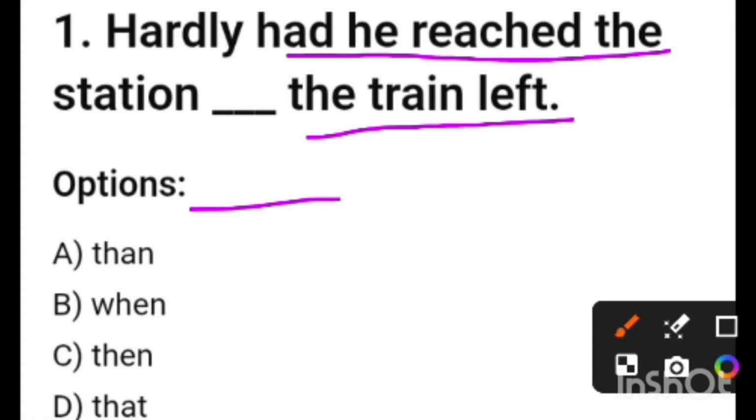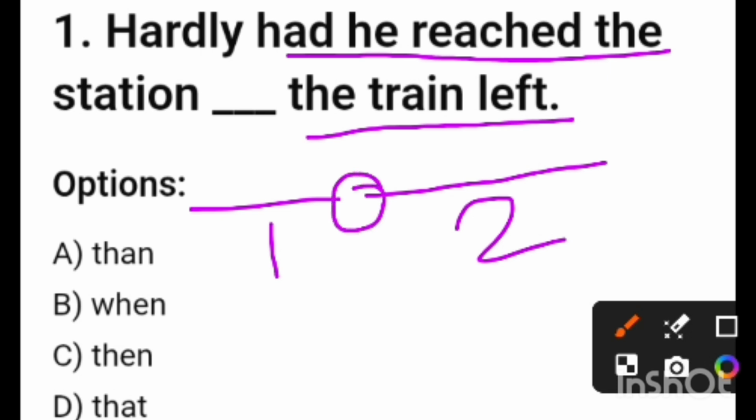Whenever two actions take place, this is action 1, this is action 2, and between these actions there is no such time gap. That means the first action is completed and instantly the second action started. For this sense we use this structure. And there is another thing: we can write it using as soon as. If we use as soon as, the sentence will be: as soon as he reached the station, the train left. This is the main thing.